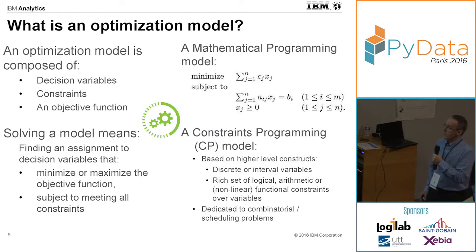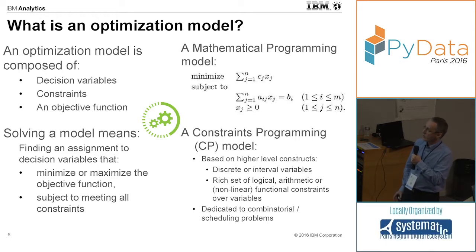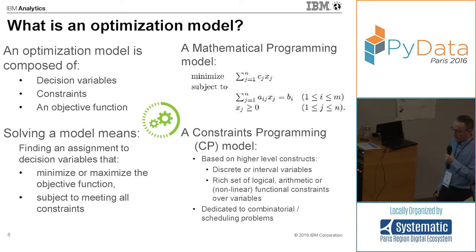There are the constraints, which are the representation of your problem, and an objective function, which you will want to minimize or maximize. So solving a model means finding an assignment to those decision variables that will minimize or maximize the objective function, subject to meeting all the constraints.